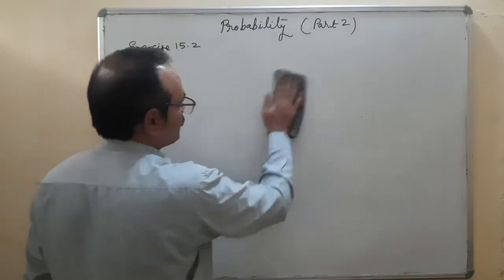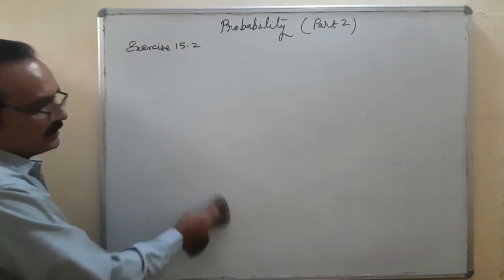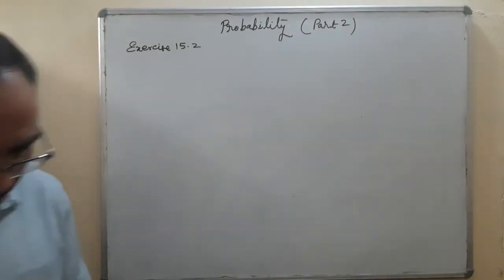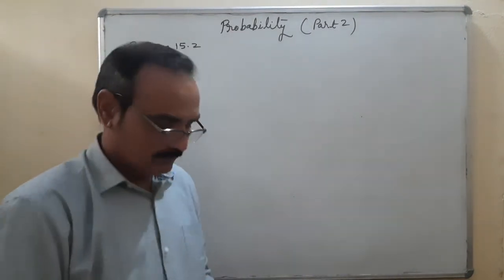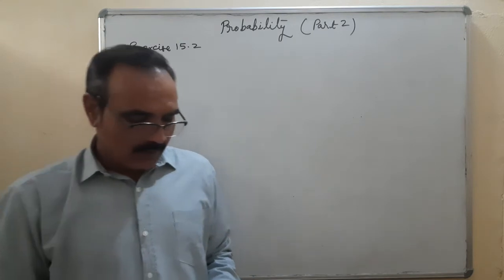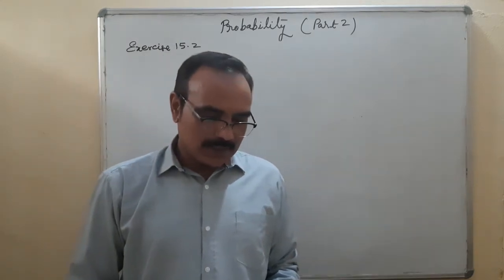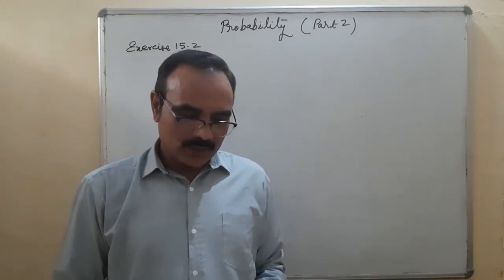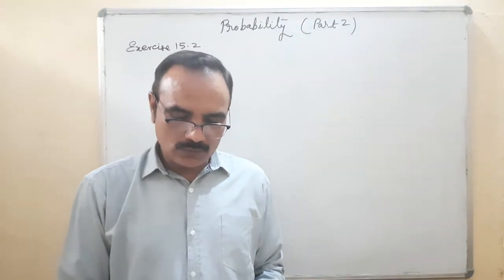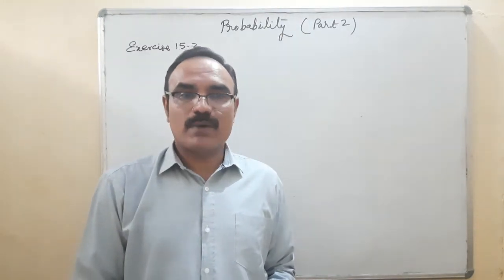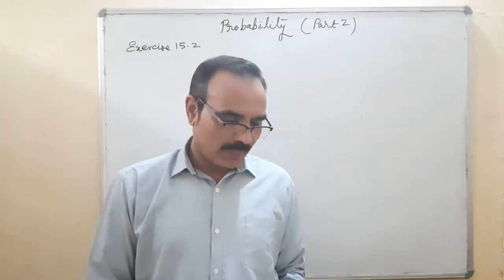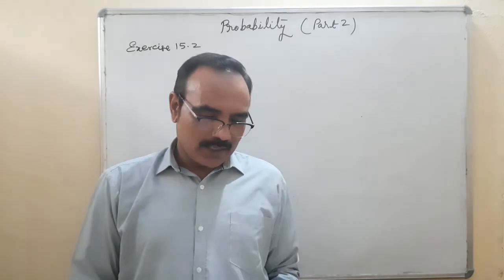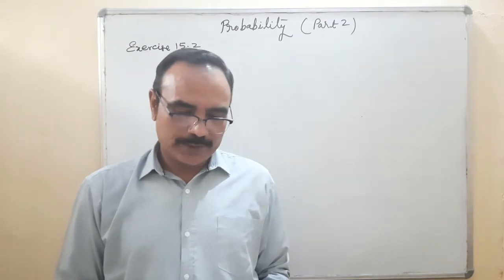Now taking question number 2 of the same exercise. A die is numbered in such a way that its faces show the numbers 1, 2, 2, 3, 3, 6. So it is a biased die. It is thrown 2 times and the total score in the 2 throws is noted.